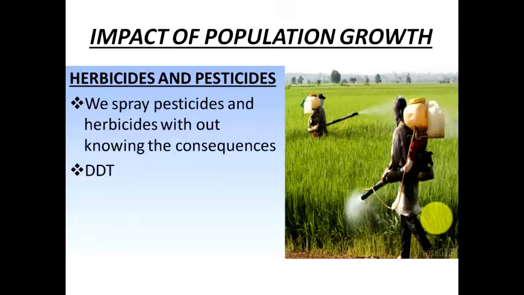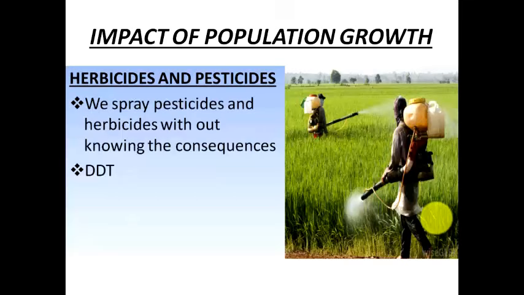Another impact on the environment is the use of herbicides and pesticides. As the population is increasing, the requirement of good food and quality product is more. The farmers nowadays are using a lot of herbicides and a lot of pesticides, but they spray them without knowing the consequences. They use DDT, but these pesticides and herbicides and DDT in turn will also be transferred into the food chain, and finally they are also reaching the human body, which is very, very harmful for the human body.